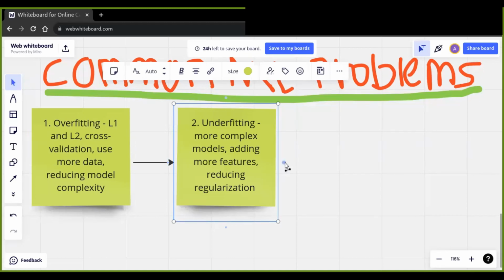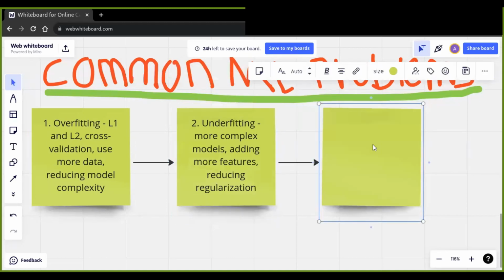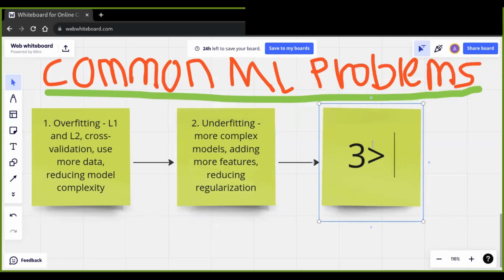And the other most common problem in machine learning is data preprocessing.